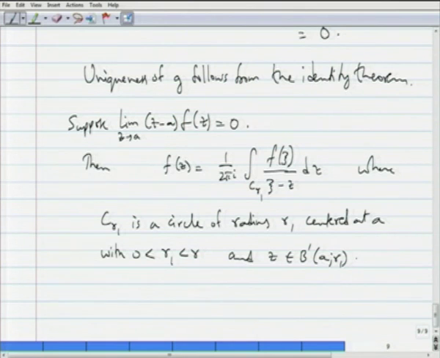Okay. So, by considering a large enough circle, we can actually include all the points in b prime a r. Okay. So, this actually suggests the definition of the new function g.